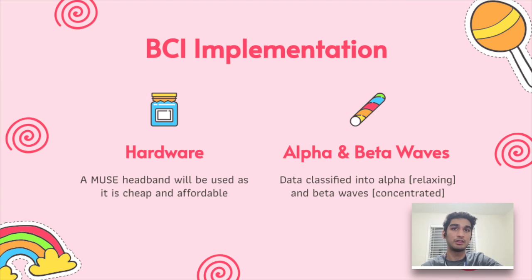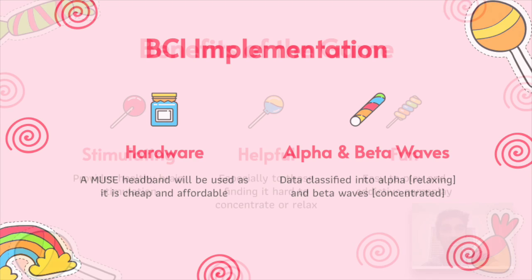If the player is in a relaxing mode, which can be found through alpha waves, the game will become faster in terms of spawning the monsters or the colors. So it helps the player with concentration and helps them focus on the game. If the player is too focused and concentrated, which can be decoded by the beta waves, the game would become much slower, in terms of spawning rate and the color coding, and help the person relax. This is all that I have from my side on BCI.